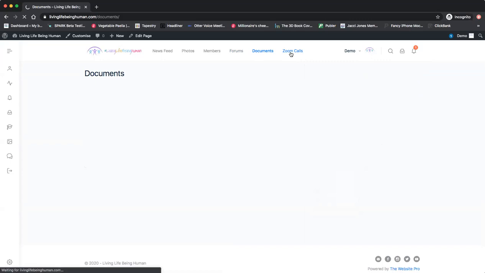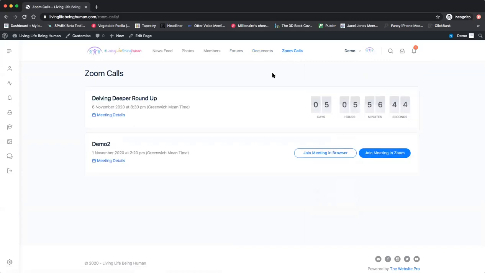Zoom calls. We've programmed in the Zoom call for the Delving Deeper Roundup this Friday at 8:30 at the usual time. So after 10 minutes, you'll see this changes to a join meeting in Zoom. So you can click that and that'll take you over to Zoom where you can access that. Or you can also watch it within this browser here. So if you click that, you'll just access Zoom in the normal way.